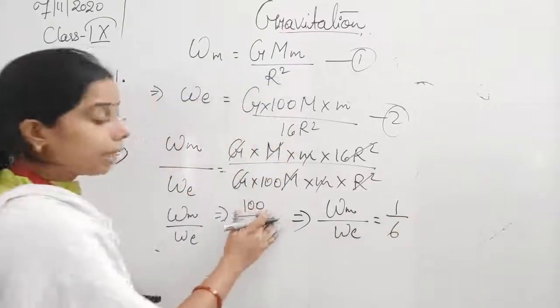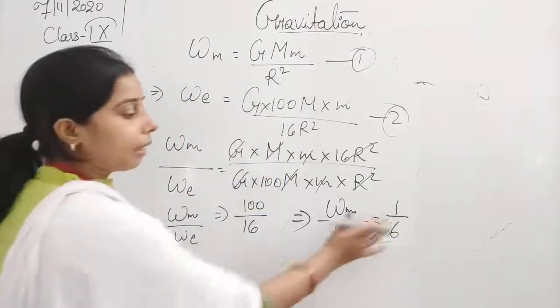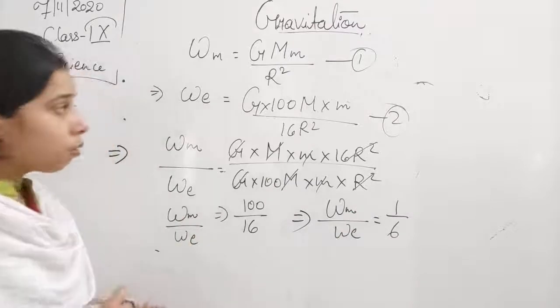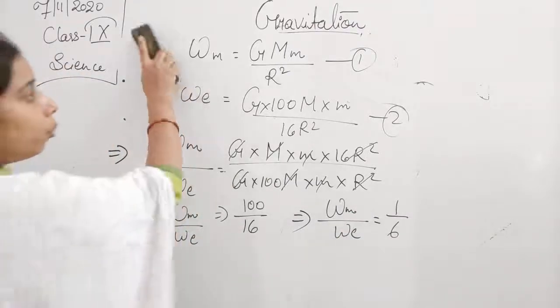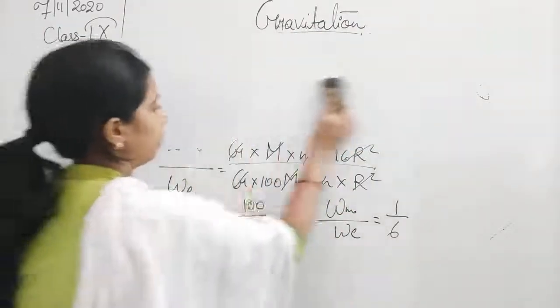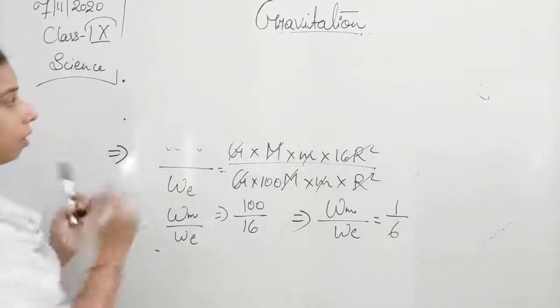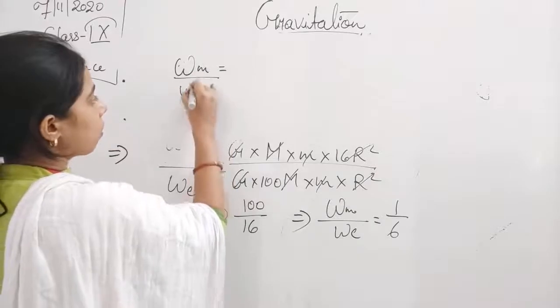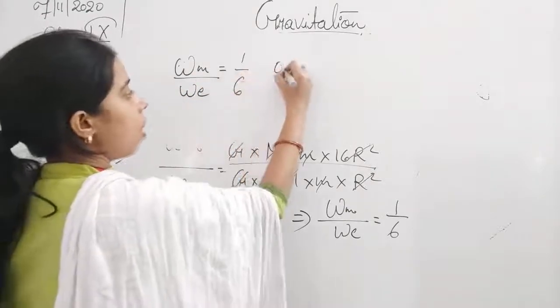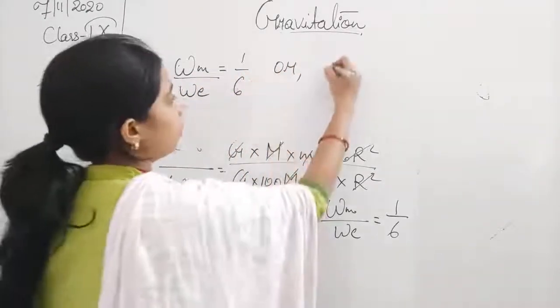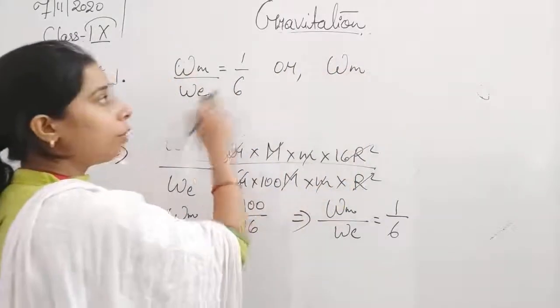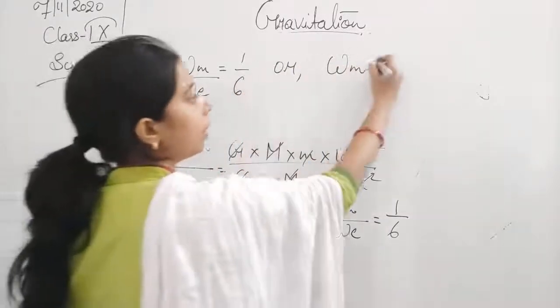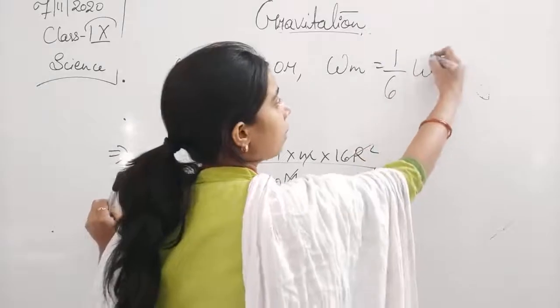When you divide 100 by 60, you will get 1 by 6. So Wm is equal to 1 by 6, or Wm, this W will go to this side, so here it will become 1 by 6 We.